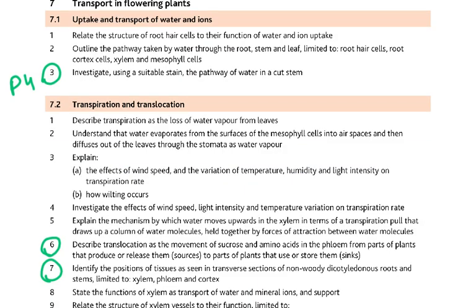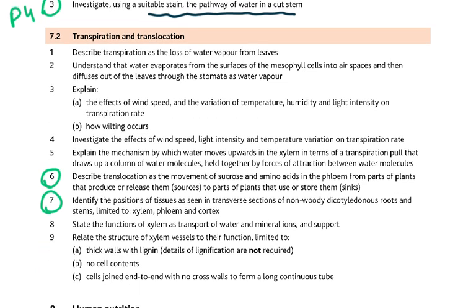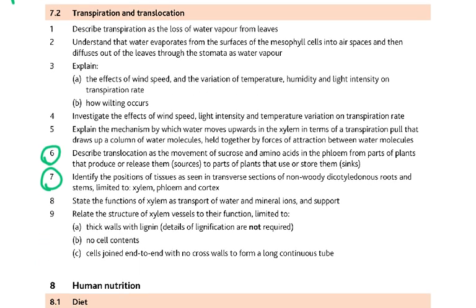Then point 3 of transport in plants, investigate using a suitable stain the pathway of water in a cut stem. This, of course, I need you to work on for paper 4. Then I'd like to talk about translocation, movement of sucrose and amino acids in solution in the phloem from source to sink, source where it's produced to sink where it is stored. Then identify the position of the tissues in transverse sections. Then I want you to be looking at that. If you are clear about that, I'm glad you're clear about that.